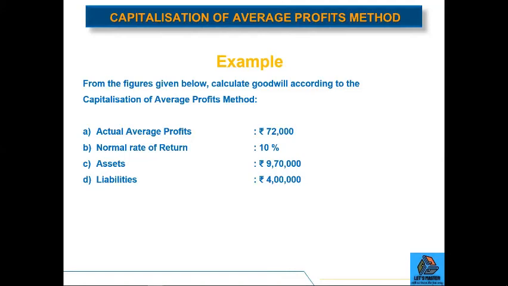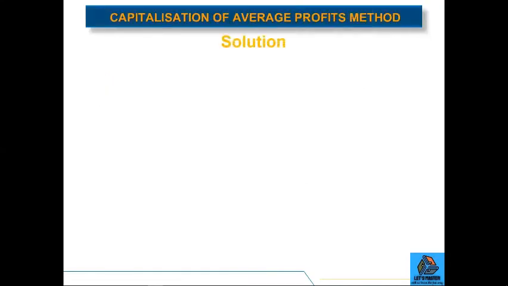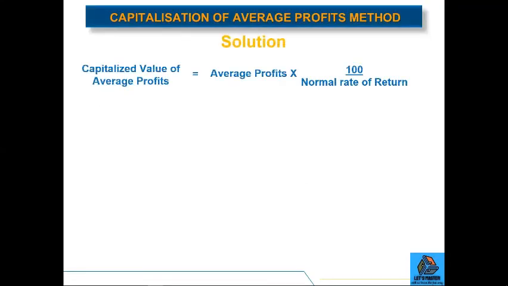So in this question, the actual average profit is given, that is rupees 72,000. The normal rate of return is 10%. Assets are valued at rupees 9,70,000 and the liabilities amount to rupees 4 lakh. So first, we will calculate the capitalized value of average profit. And the formula is average profits multiplied by 100 upon normal rate of return.